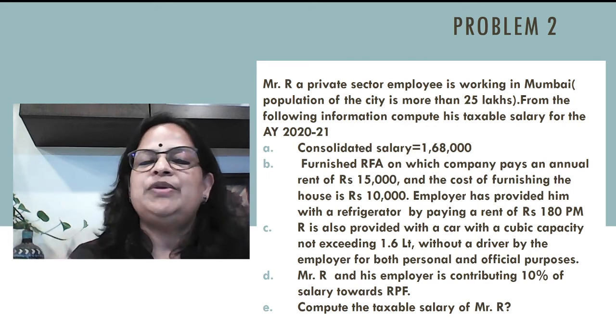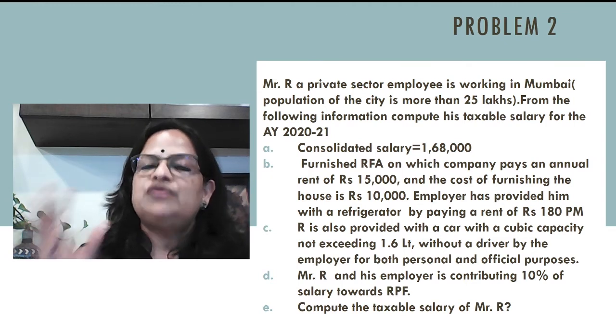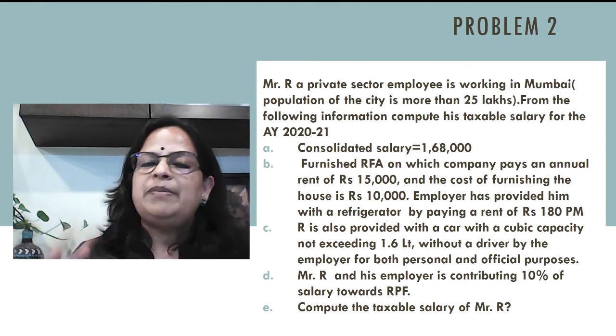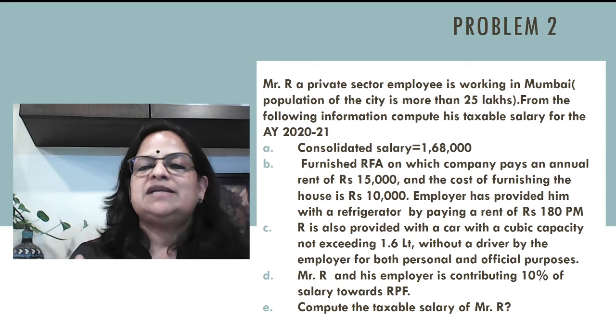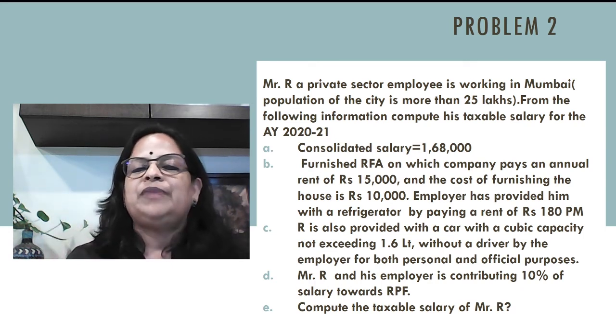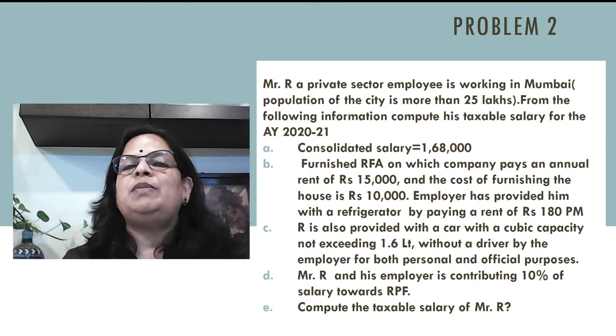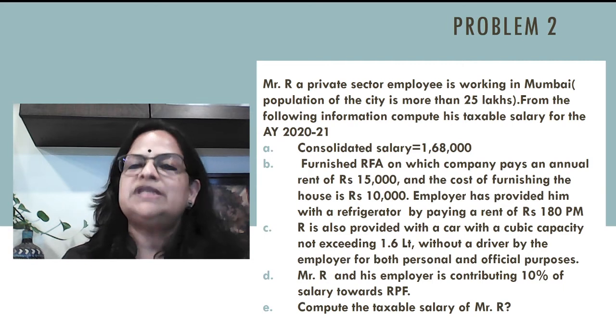So that is the computation. Population of the city is given just to confuse the students. So 15% of salary or rent paid by the employer, whichever is less, because house is not owned by the company or the employer. Only when the house is owned by the employer, based on the population, we will take either 15%, 10% or 7.5%.